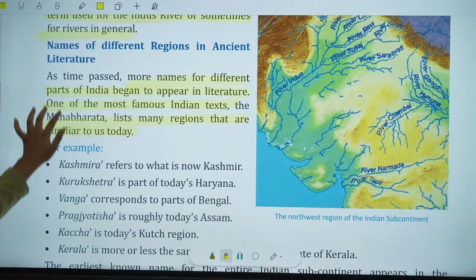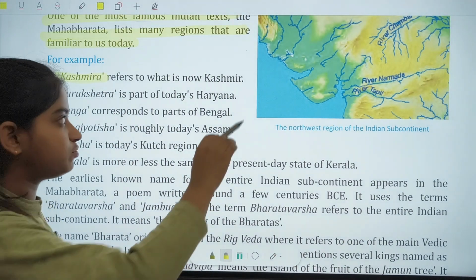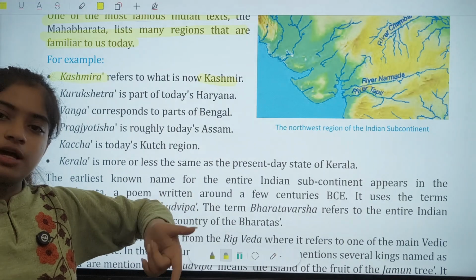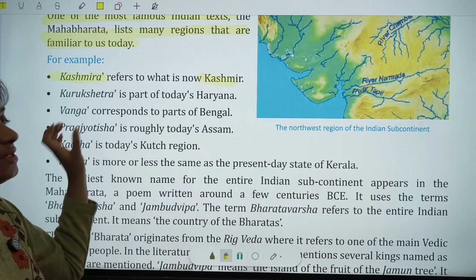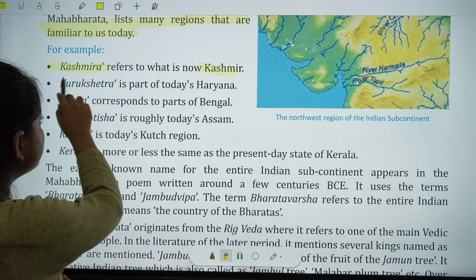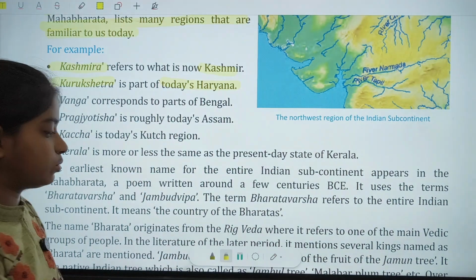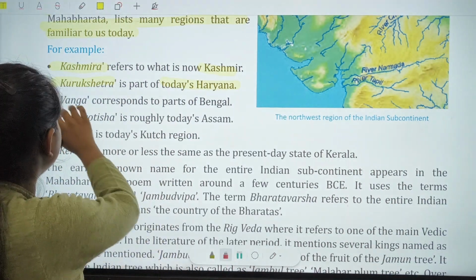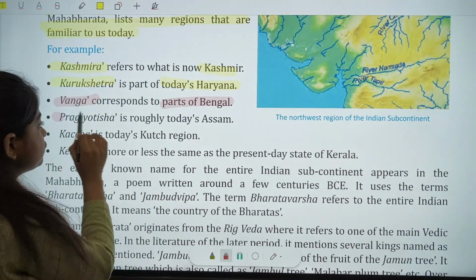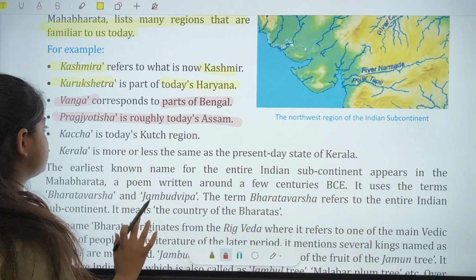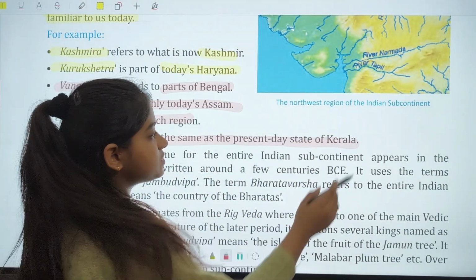So we came to know that Kashmira is now Kashmir; the name Kashmir has come from the ancient word used by ancient people, Kashmira. Kurukshetra is a part of Haryana today. This is very important to learn, which part was known as what in earlier times. Vanga is a part of Bengal today, and Pragjyotisha is roughly today's Assam. Kutcha is today's Kutch region. Kerala is more or less the same as the present state of Kerala.